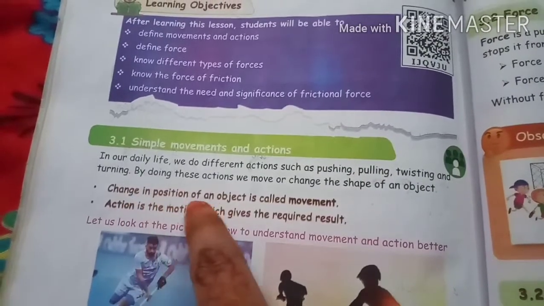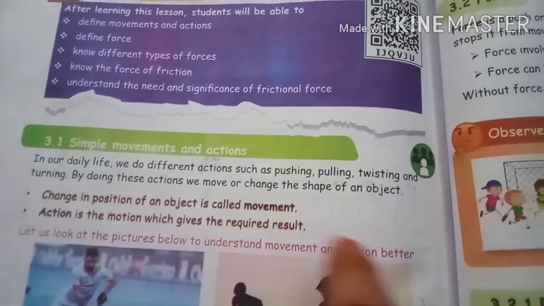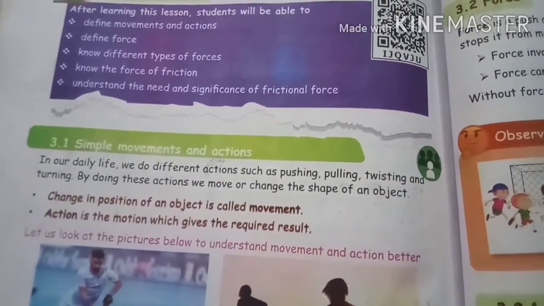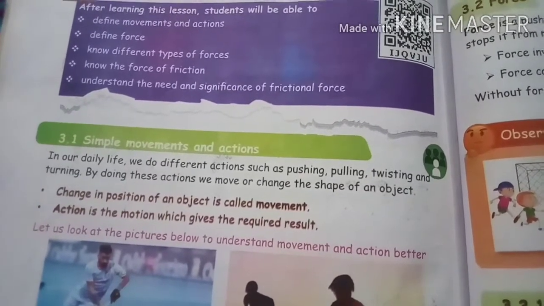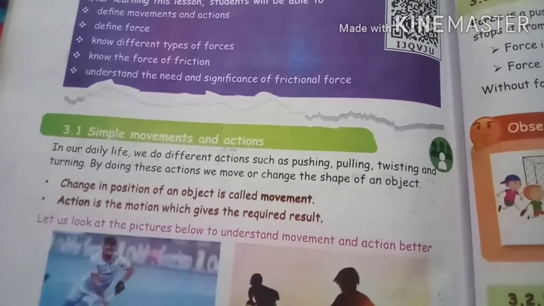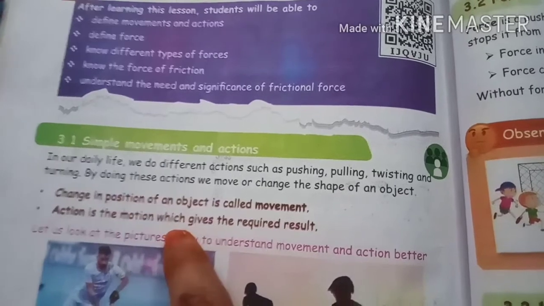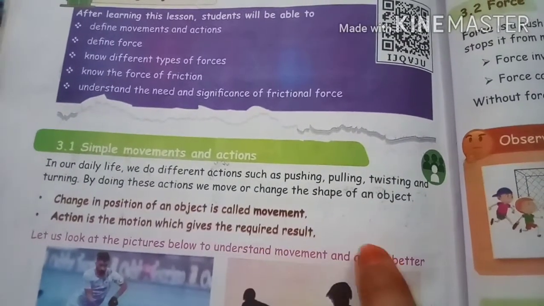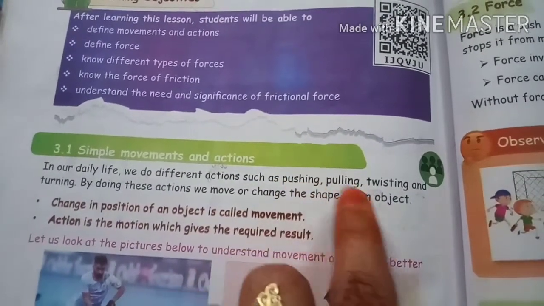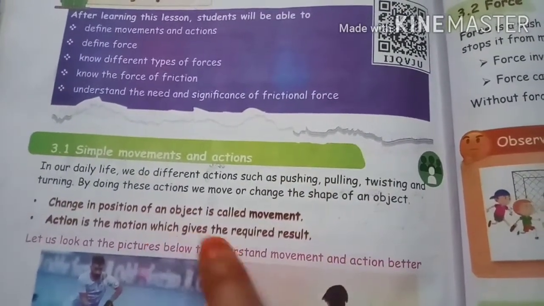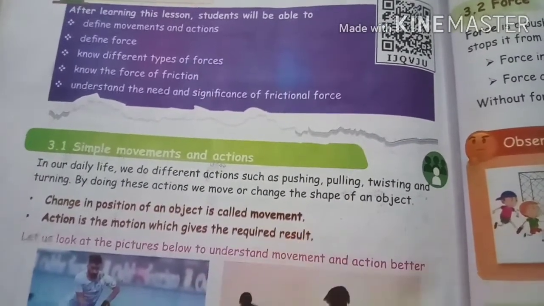Change in position of an object is called movement. For example, if we are lifting a bench from one place and placing it in another place, that is called a movement. So changing its position is called movement. Action is the motion which gives the required result. For example, pushing is an action. The motion will be changed in that, and it will give you the result.